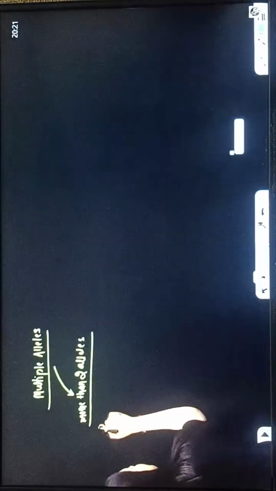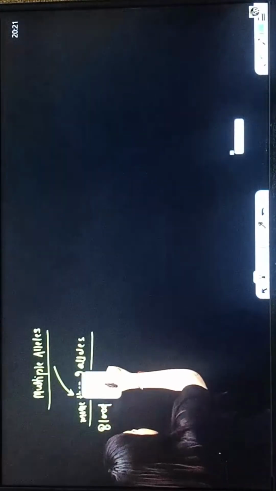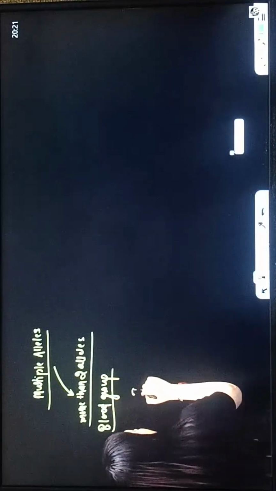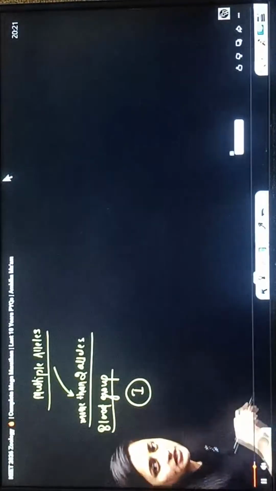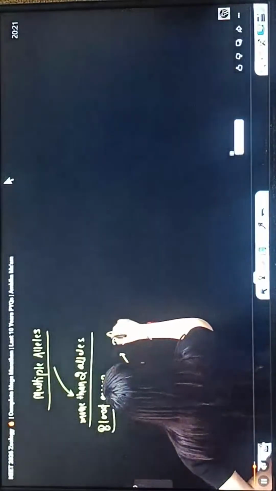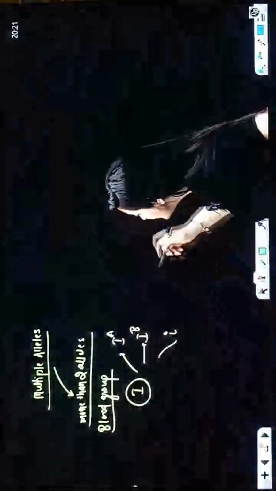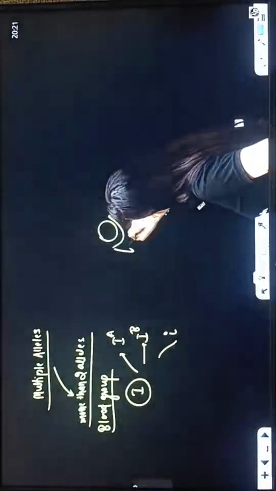Now, the best example for that is the blood group. Something very important that I'm going to discuss here. Blood group is controlled by gene I. So, you have three alleles here. These are the three alleles. Now, my point here is very simple. Three alleles are there, but a single individual has only two. Whenever you talk about multiple alleles, where will you get to see them? In a population, you will see all the three alleles.